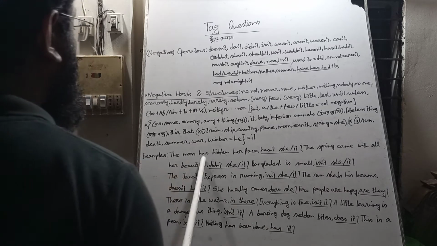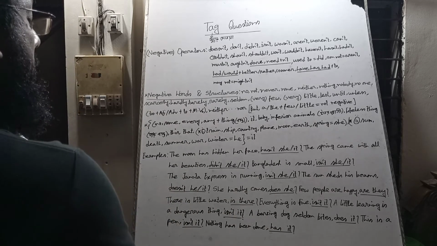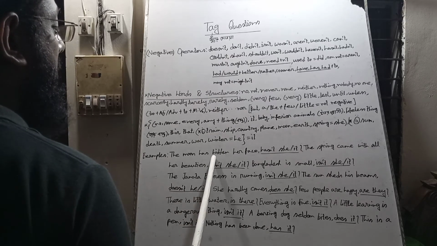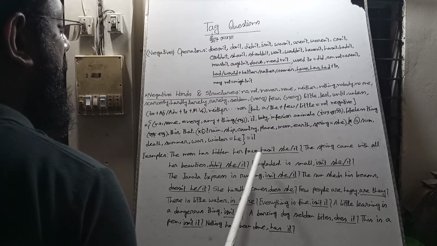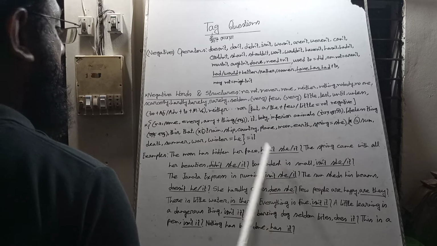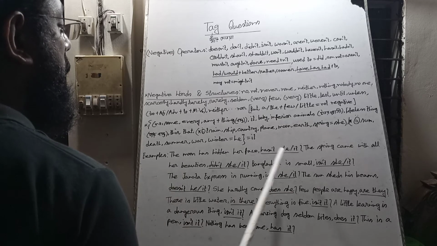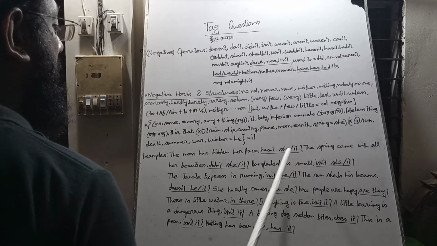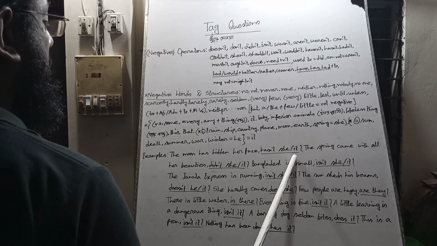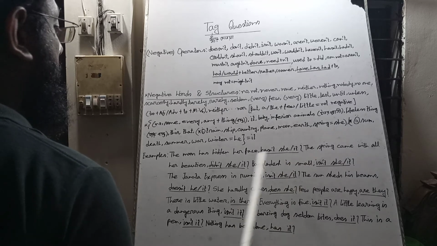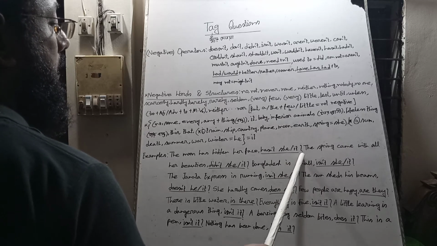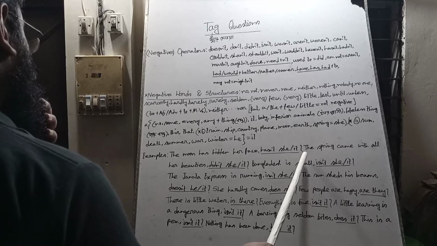For example, the moon has hidden her face. Please look at the board, please. Has is an auxiliary verb. The sentence is affirmative, so the tag question will be negative. We bring not as contracted form, hasn't. Instead of moon we use she or it. We must use one pronoun, whether it is she or it. We should not use both pronouns. At last we must use a note of interrogation or an interrogation mark.